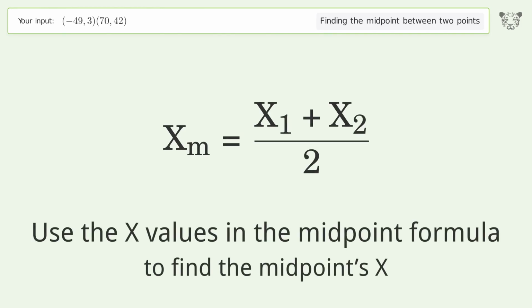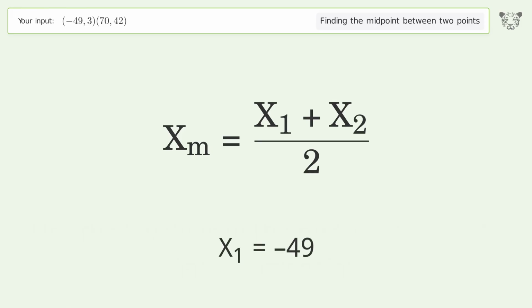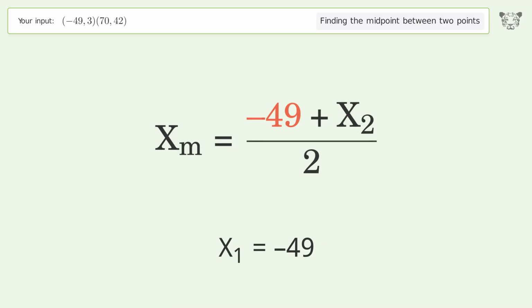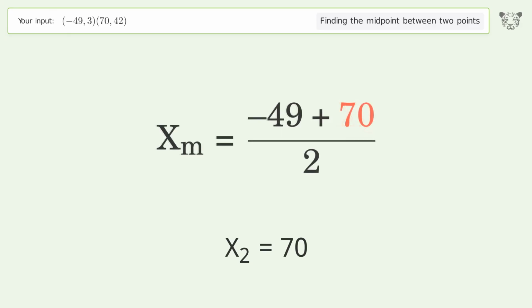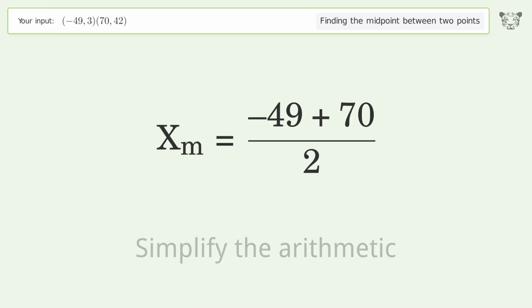Use the x values in the midpoint formula to find the midpoint's x. x1 equals -49. x2 equals 70. Simplify the arithmetic.